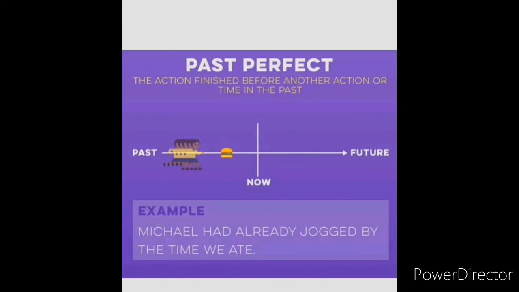Now, the action finished before another action or time in the past. See, this boy is jogging, started from the past, and he did not reach the present itself. Michael had already jogged by the time we ate. They had already eaten also. They finished their lunch or dinner or breakfast or whatever, and before that he had completed his jogging also. Both actions happened at the same time.